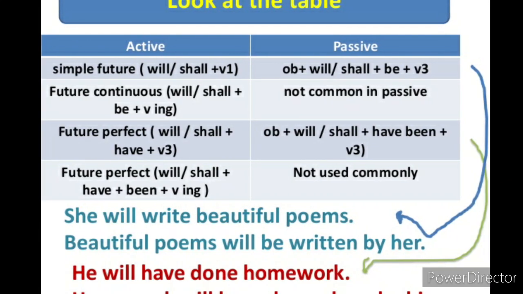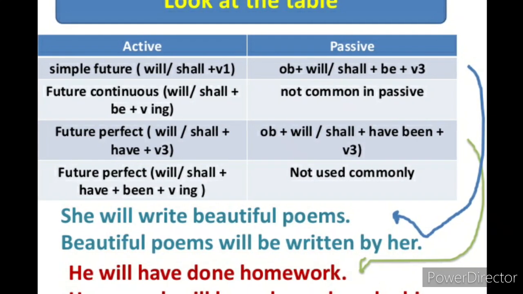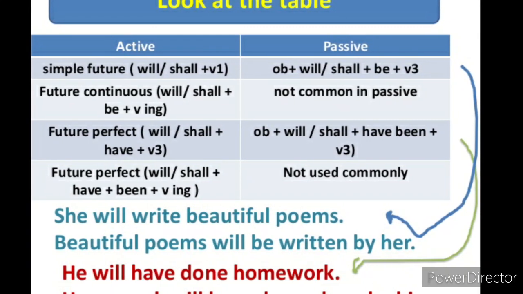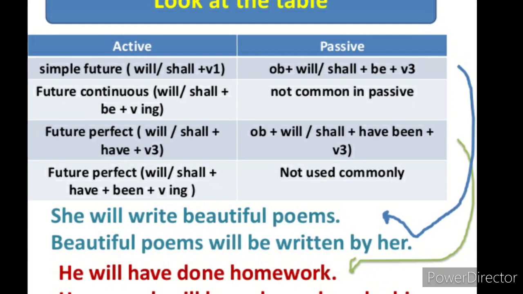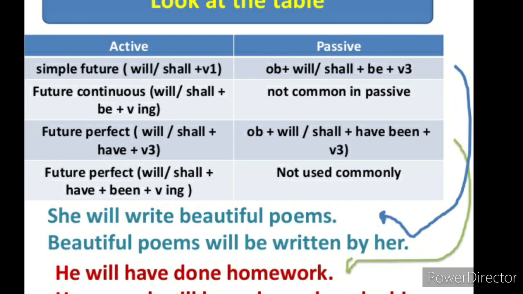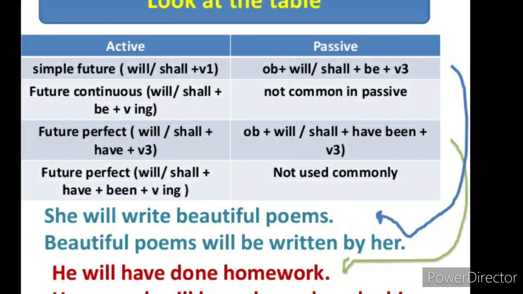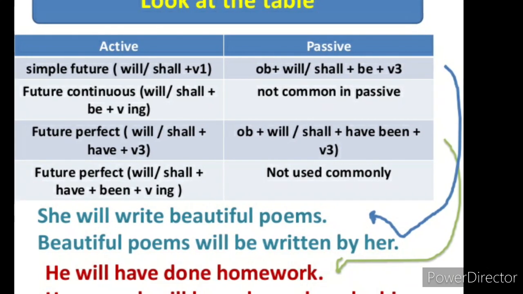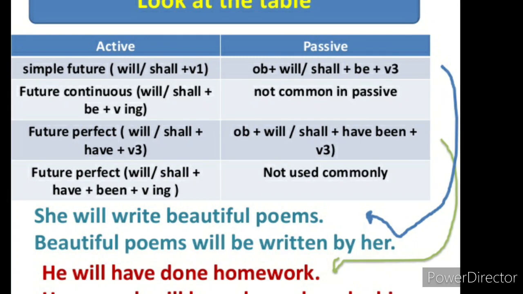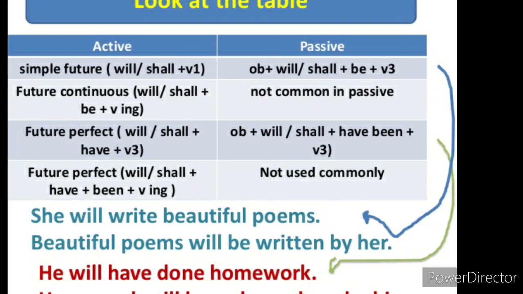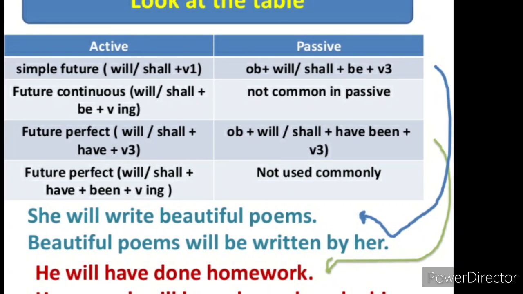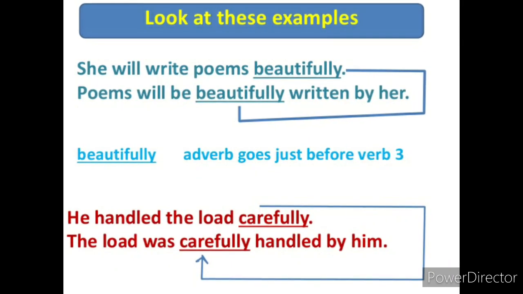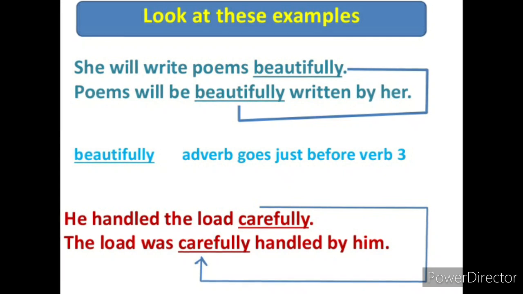In future perfect continuous, there is no chance to prepare the passive voice. But in simple future tense and future perfect tense, in both tenses, we have to prepare the passive voice. So, for example, she will write a beautiful poem. Beautiful poem will be written by her. Next, look at these examples. She will write poems beautifully. Poems will be beautifully written by her.